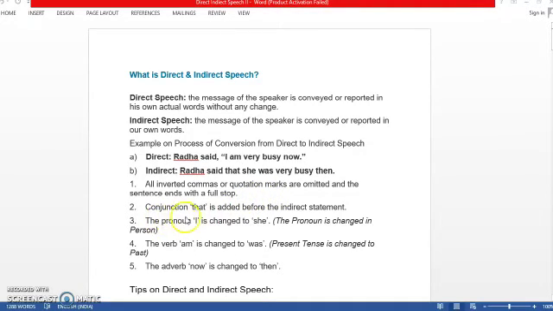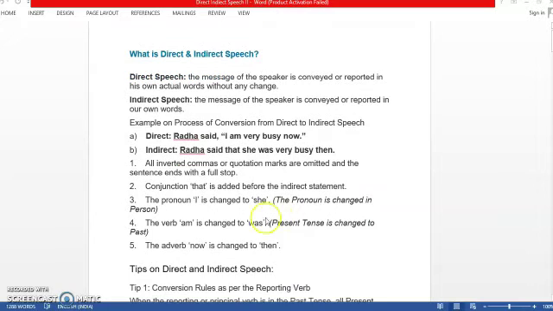Another thing that we noticed is a conjunction that is added before converting direct into indirect statements. And the pronoun I has been changed to she. And even the verb, I am very busy, am has been changed to was. So the present tense is changed to past. And another thing, the adverb now has been changed to then.